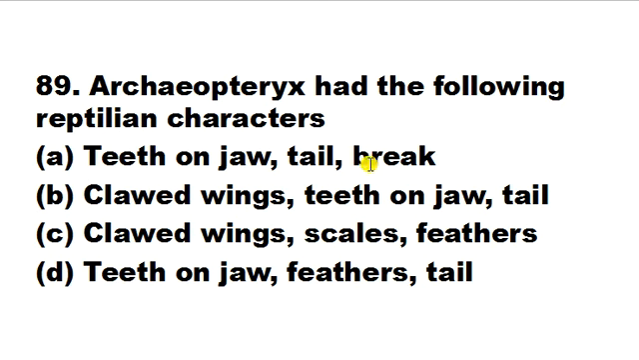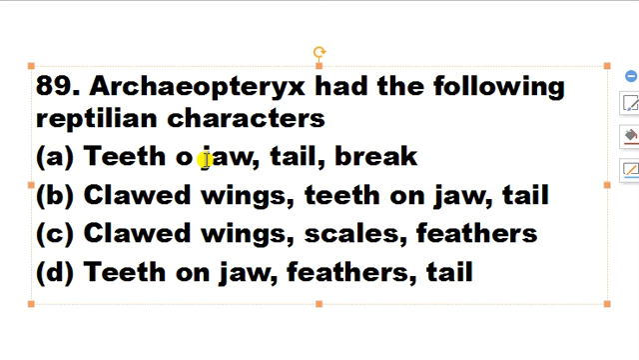Archaeopteryx had the following reptilian characteristics: teeth on jaws, tail, clawed wings, scales, feathers.